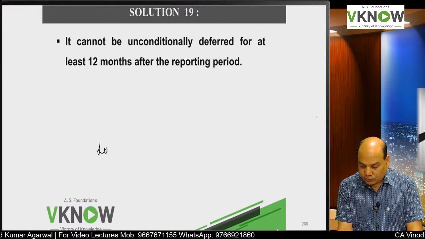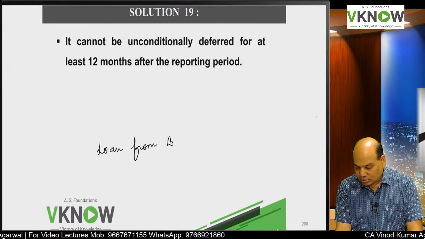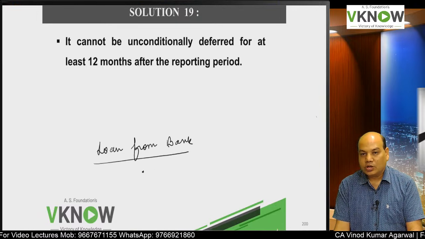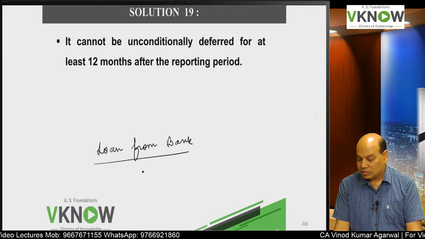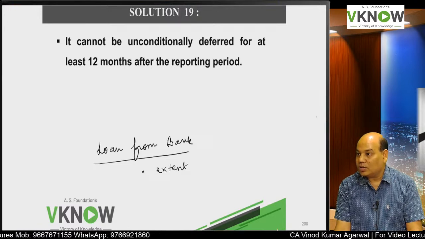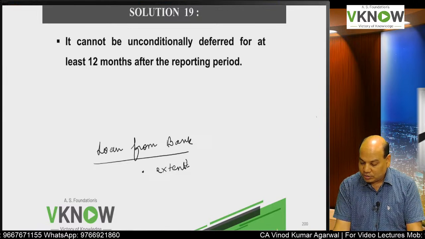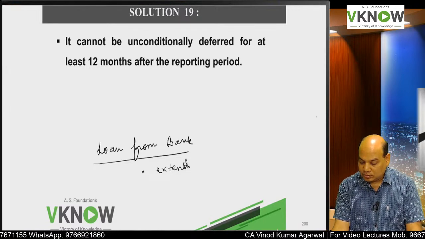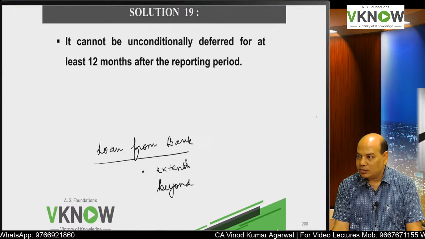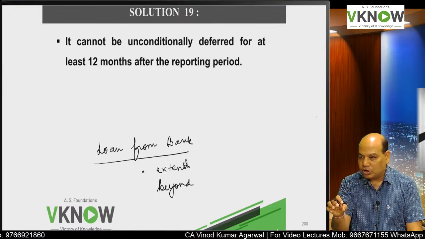Suppose you have taken a loan from a bank. The loan from the bank says in one of the loan clauses, the company can extend the maturity. The company has an unconditional right to extend maturity beyond 12 months. That question will come again, don't worry. It is there. So first you focus on this example.